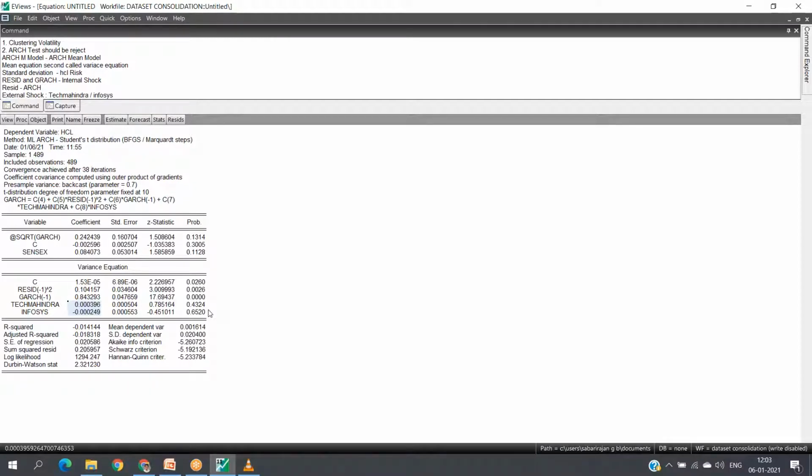See, as an execution of the ARCH equation, the ARCH model, how we executed through Estimate, where I have chosen the ARCH model and standard deviation, where I have input the variance regressor as Tech Mahindra and Infosys.